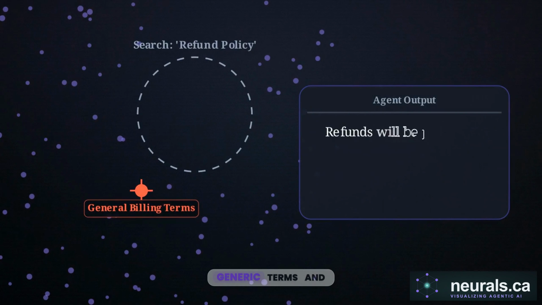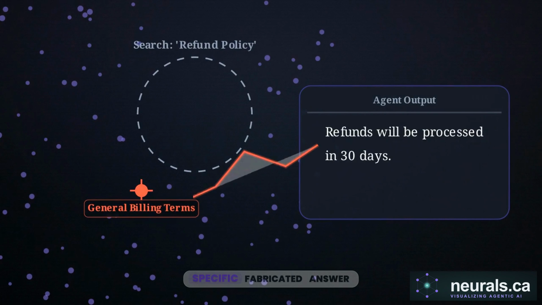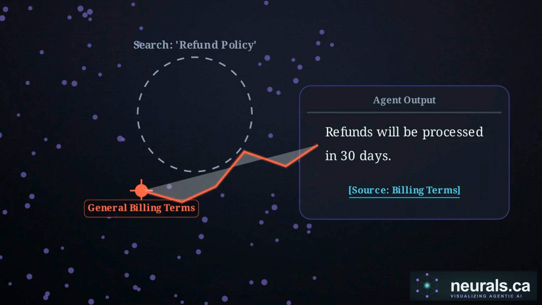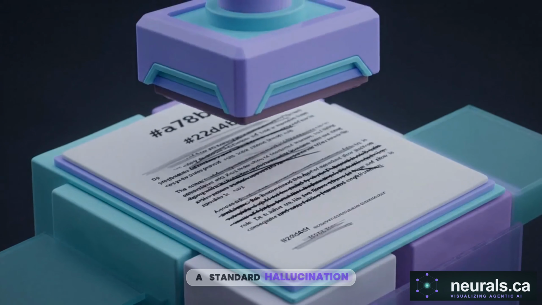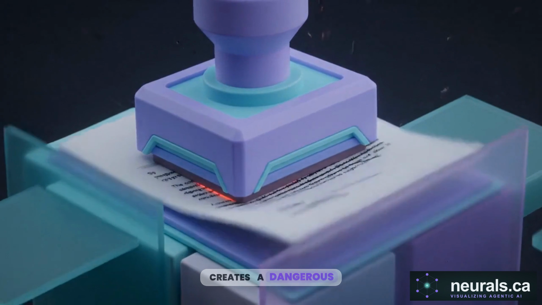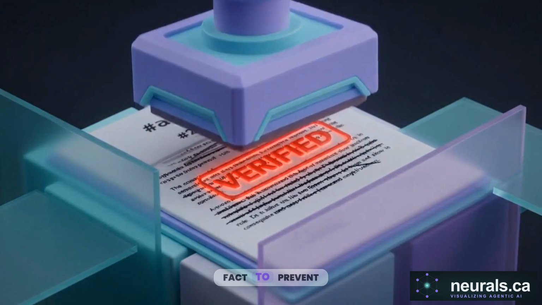The model reads those generic terms and generates a highly specific, fabricated answer about refunds, complete with a citation linking back to the irrelevant billing document. This is significantly worse than a standard hallucination. The presence of a clickable citation creates a dangerous costume of authority for a fabricated fact.